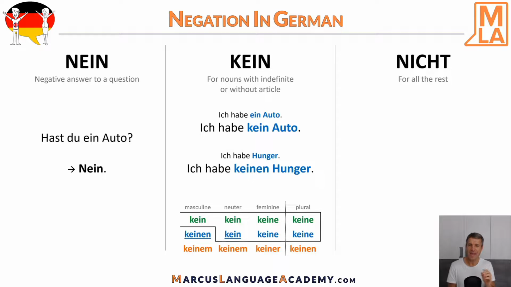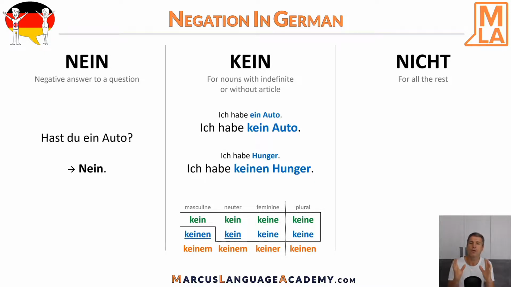With nicht, everything is negated that is not negated with nein or kein. Okay, logical. This means that verbs, adjectives, adverbs, pronouns, prepositions, proper nouns, nouns with definite articles and possessive articles, and parts of sentences and whole sentences are negated with nicht.